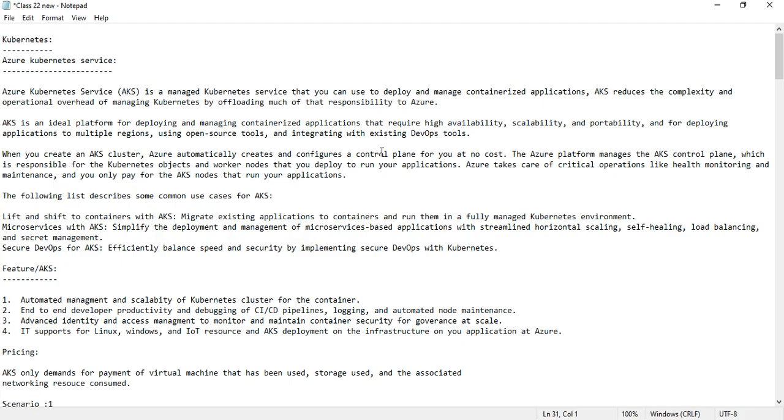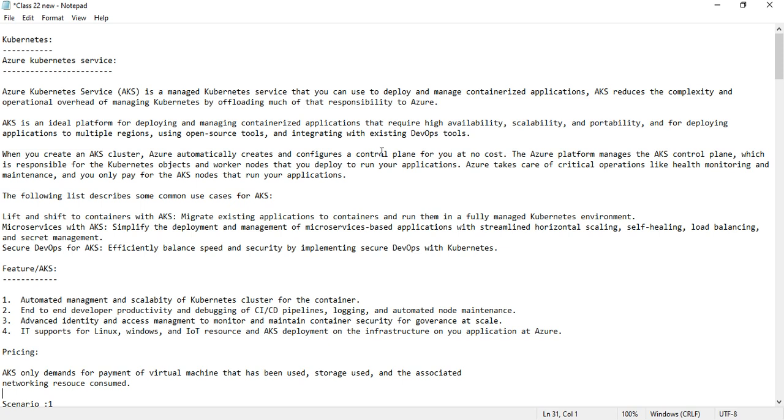What is AKS? It is a managed Kubernetes service that can be used to deploy and manage containerized applications. What is the purpose of using Kubernetes? In order to deploy and manage containerized applications. If any application has been deployed over containers, then for simplicity, in order to manage it and run it in high availability and high scale, for that purpose only we are going to use Azure Kubernetes Services. And what features help us?